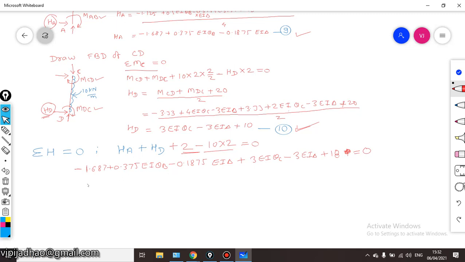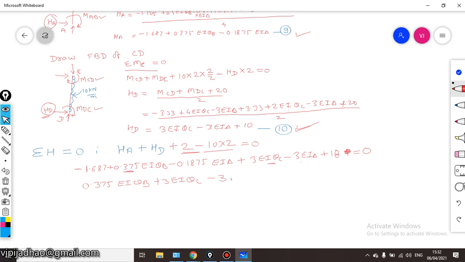Just simplify this. We will get this equation in the following form, that is 0.375 EI theta b, then we have this 3 EI theta c, minus this 0.1875 EI delta, and again we have this 3 EI delta.